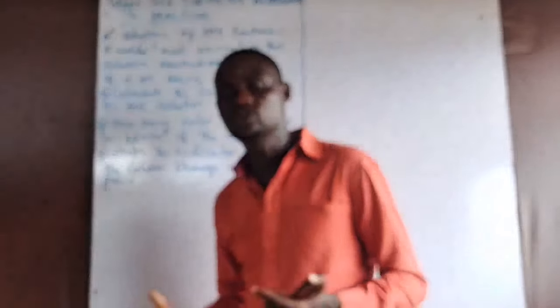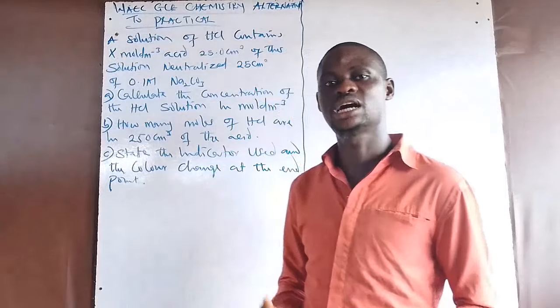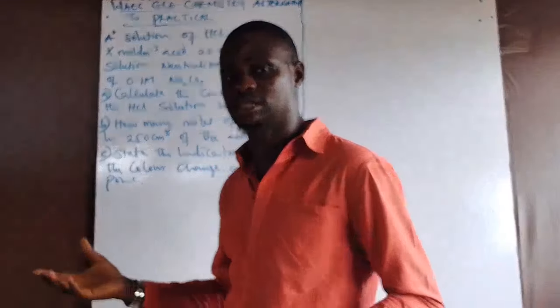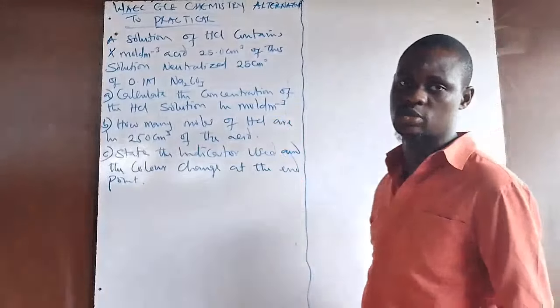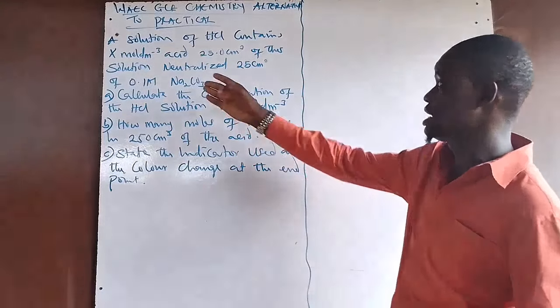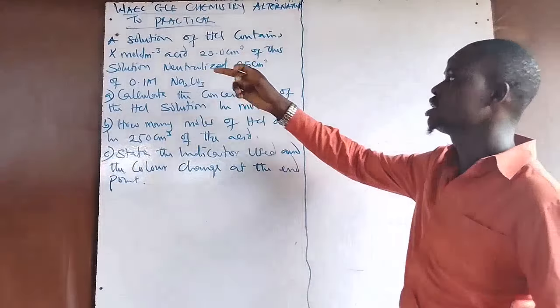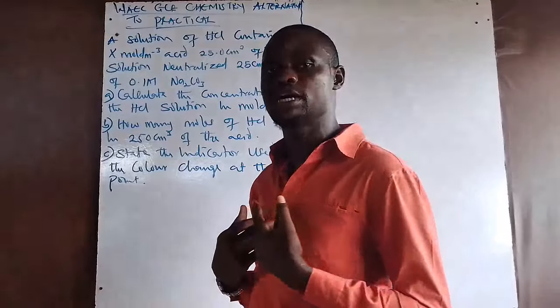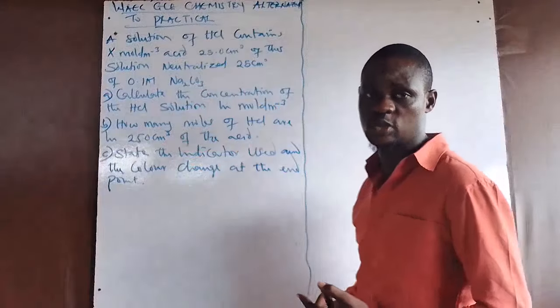Like for example, we want to calculate the titer value. What do you mean by titer value? That is the volume of acid that is used in the experiment. Sometimes it might not ask you to calculate the volume of acid that is used. Unlike this one here, they've given us the volume of acid and the volume of base. The only thing they want us to find is the concentration of the acid that is used in that experiment.